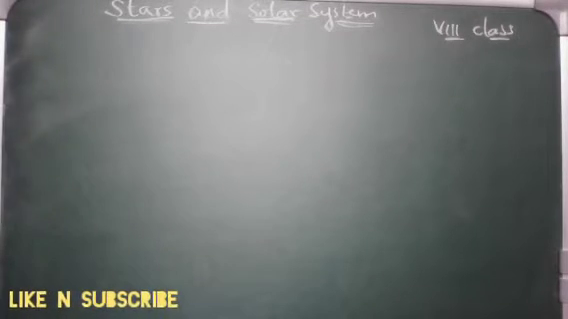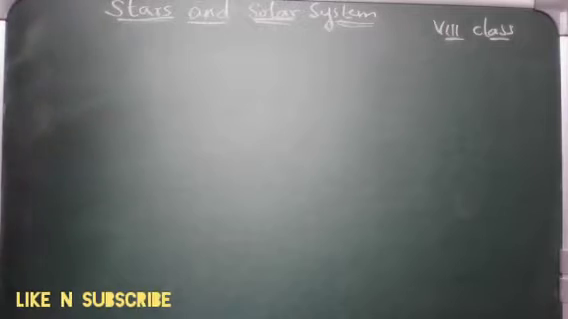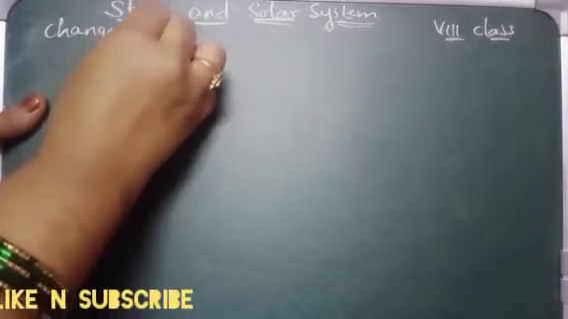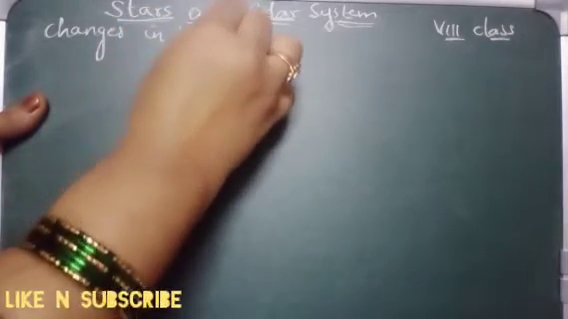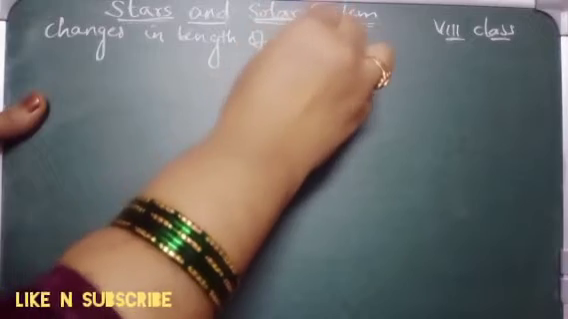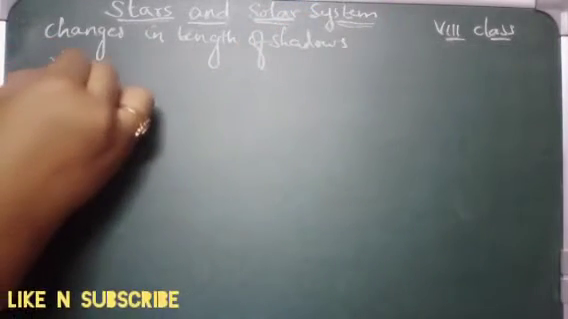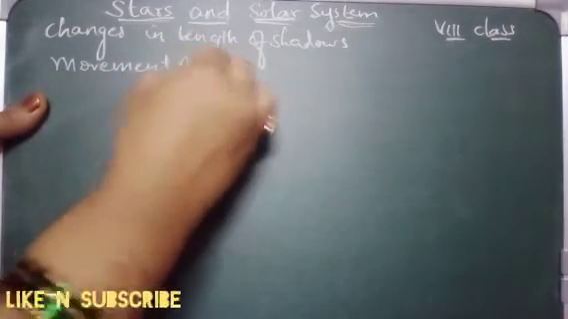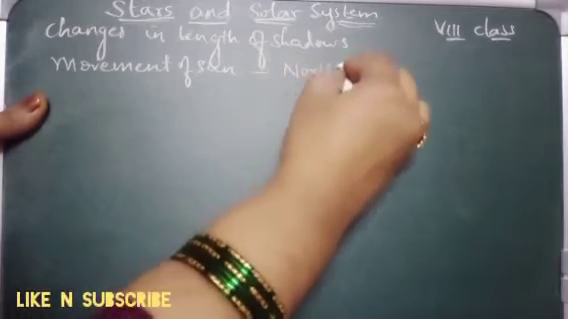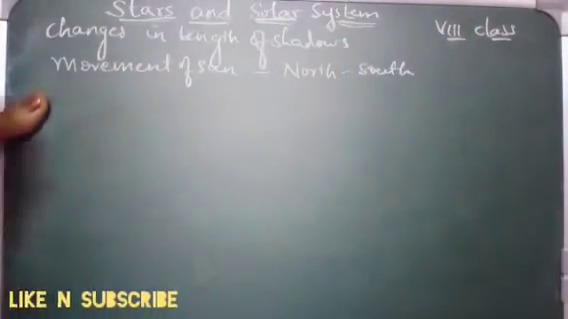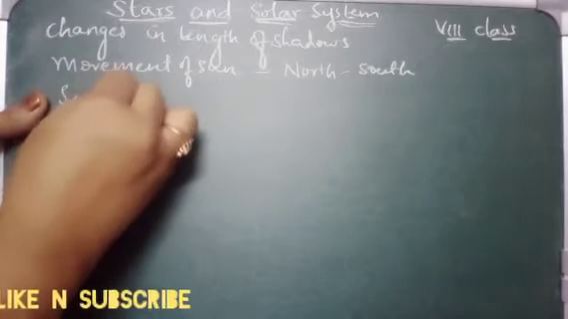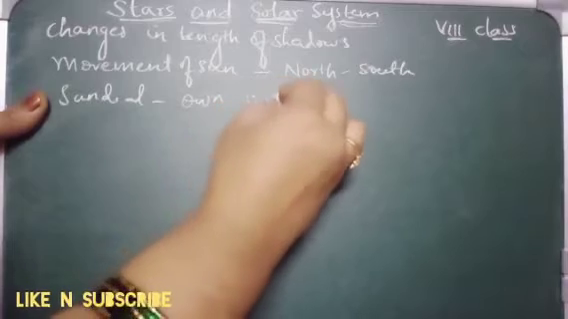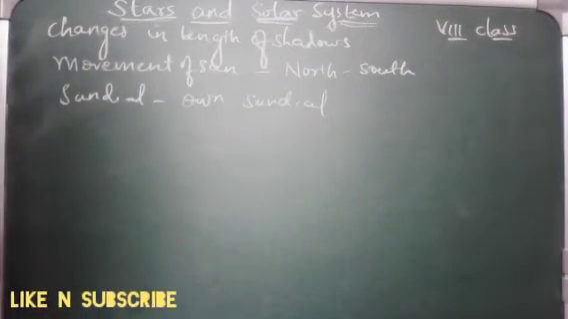So in our previous class we have learned about the changes in the length of the shadows. Then we have learned about the movement of the sun, that is, the north and south movement, right? Then we have learned about the sundial and how to make our own sundial. So these are the things which we have learned in our previous classes.